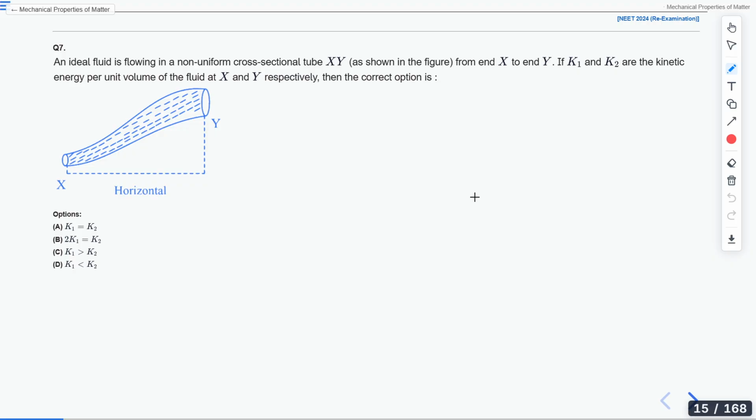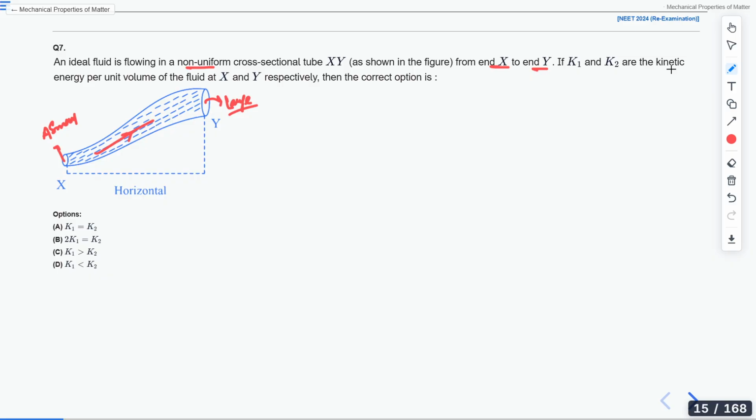Another question from fluids. If an ideal fluid is flowing in a non-uniform cross-section tube X and Y. Why is it non-uniform? Because here the area is small and here you can see the area of cross-section is large. As shown in the figure, a fluid is traveling from X to Y.